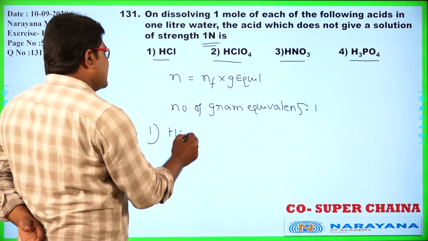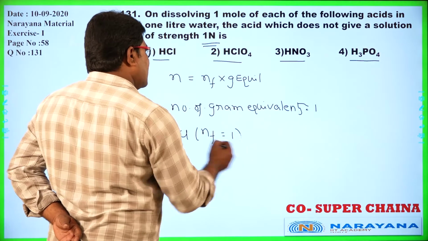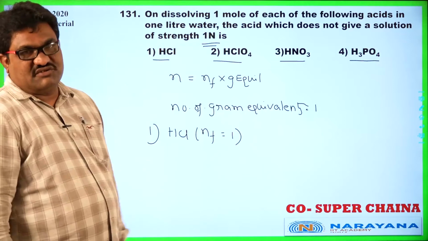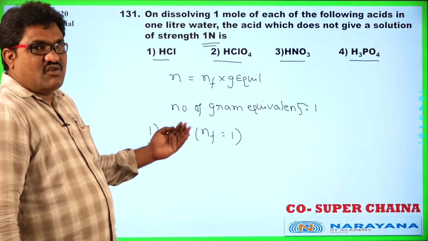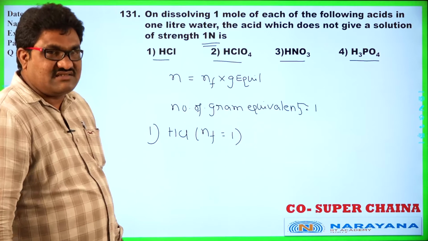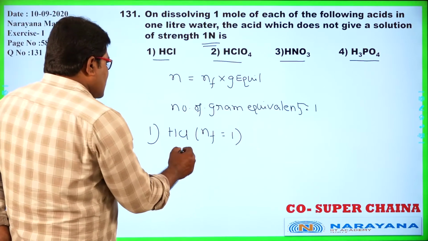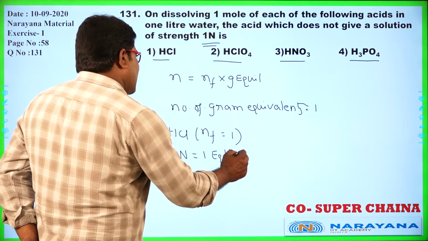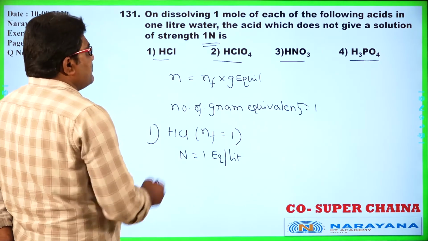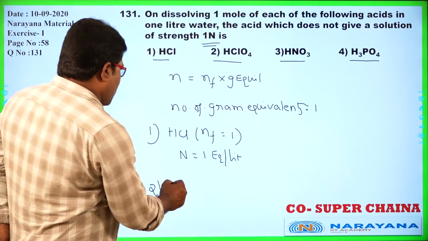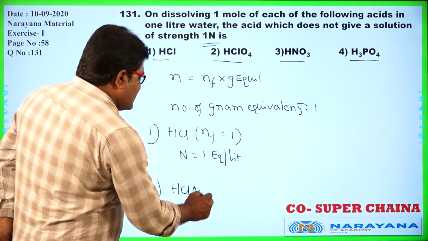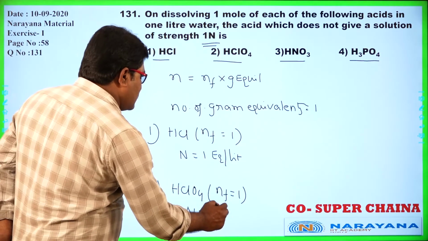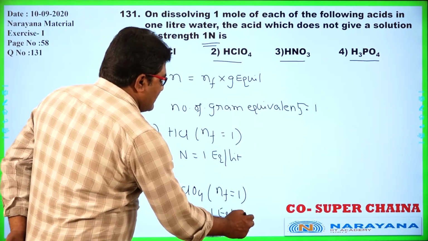In the first case, HCl has n factor 1. So 1 gram equivalent is present, and it can form a 1 normal solution, because 1 mole is equal to 1 equivalent as n factor is 1. It produces 1 equivalent per liter. Coming to HClO4, perchloric acid, n factor is 1, so normality is 1 gram equivalent per liter.